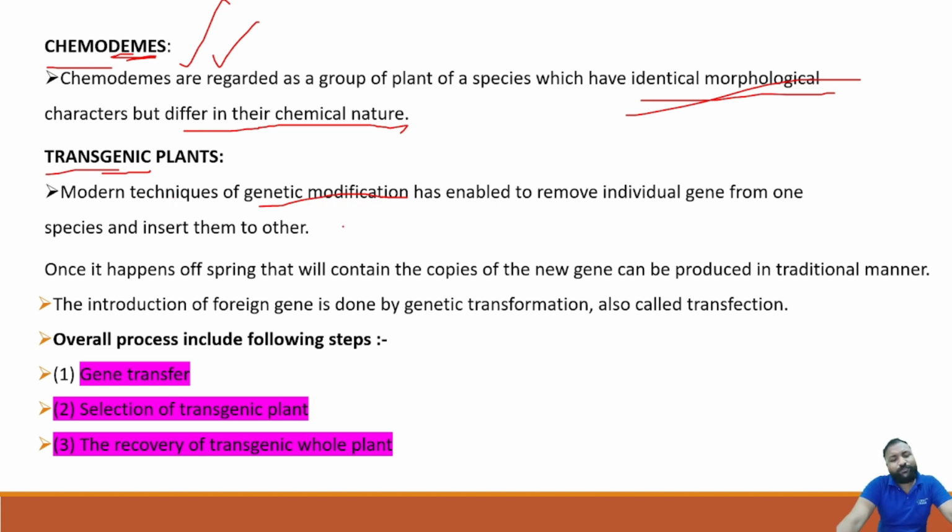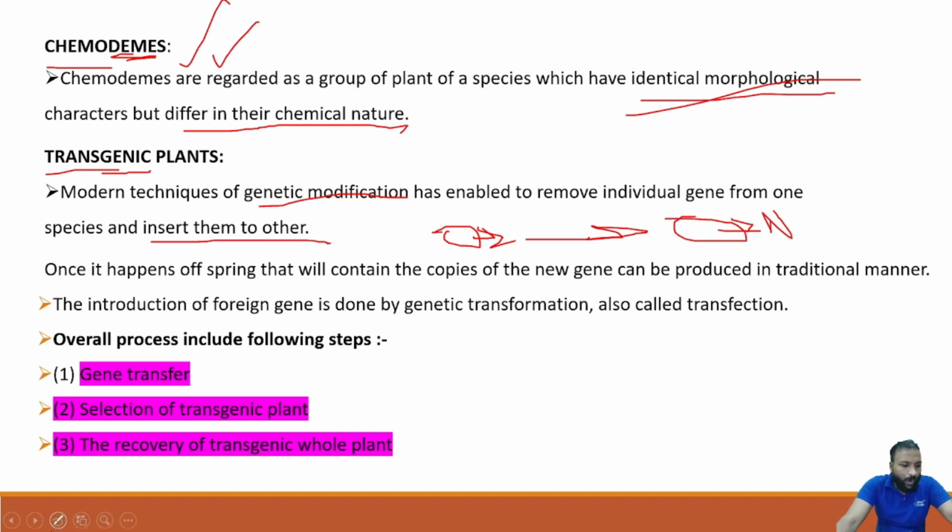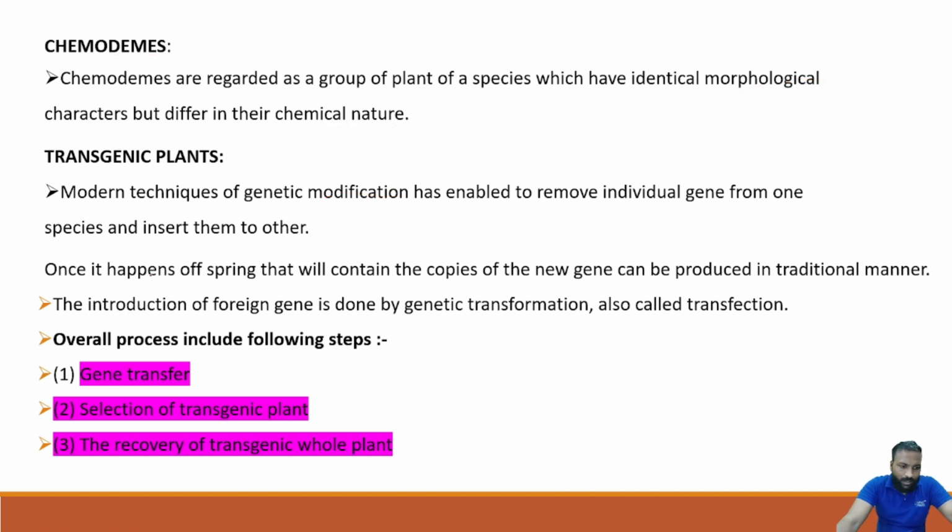The modern techniques of genetic modification have enabled us to remove an individual gene from one species and insert it into another. Yes, one gene is removed or isolated to incorporate into another. So after inserting, it will produce a new plant variety that is called a transgenic plant. Clear? Yes. Once it happens, offspring will contain the copies of the new gene.